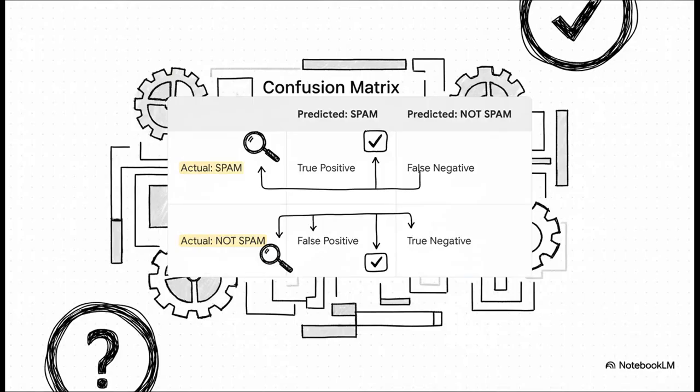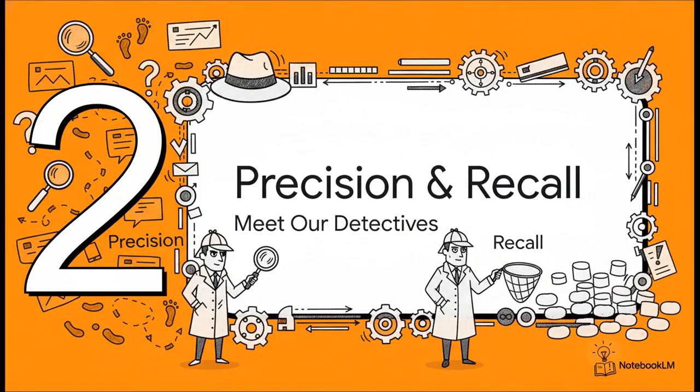So we can take all 4 of these outcomes and organize them into this really simple grid. It's called a confusion matrix. And it sounds complicated, but it's not. It just gives us a crystal clear picture of how our model is performing, showing us what it predicted versus what was actually true.